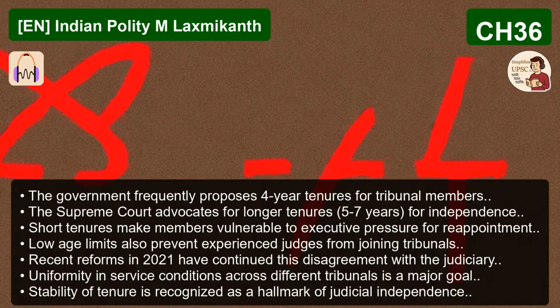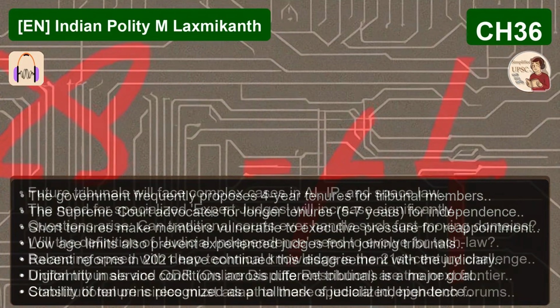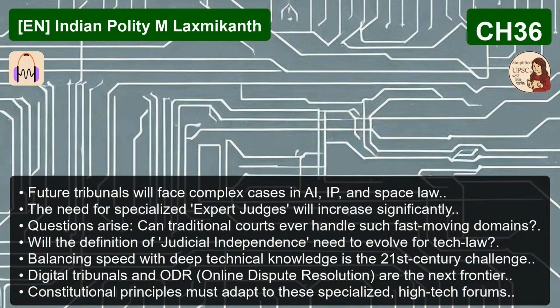So if a tribunal is slow or biased or just not independent, then the state is actually failing in its constitutional duty to protect the right to life. Exactly that. When these administrative cases drag on for years, and many do, despite their mandate for speed, that delay is a denial of justice. And that in itself is seen as a violation of Article 21. Answering a mains question on the scope of Article 21 is much stronger if you can mention institutional mechanisms like tribunals and then critique their effectiveness.